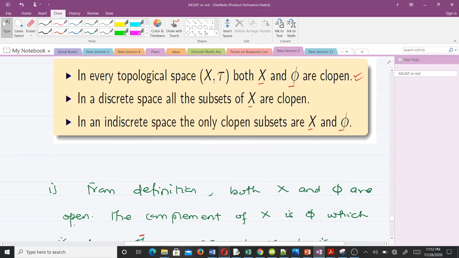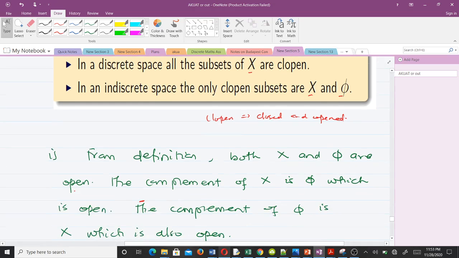So before we can really understand any explanation, we have to know what clopen sets are, and we discussed that in our previous video, that's lesson 3. So a clopen set is just a set which is both open and closed. Okay, so when we say you are clopen, as the name refers, you are both closed and open. So we know that in every topological space, X and phi are always open, right?